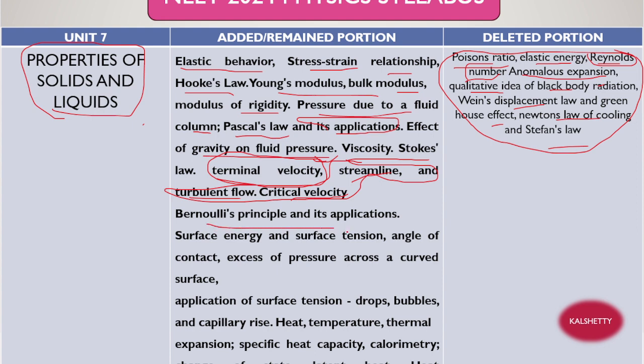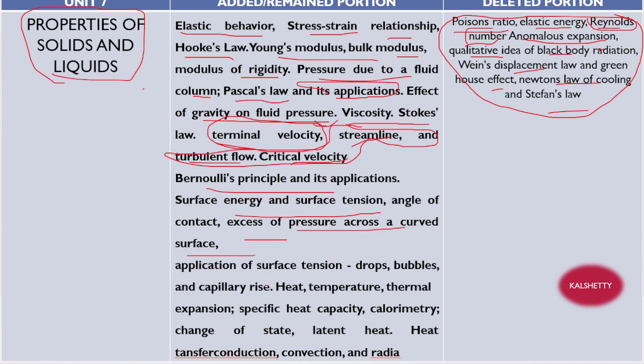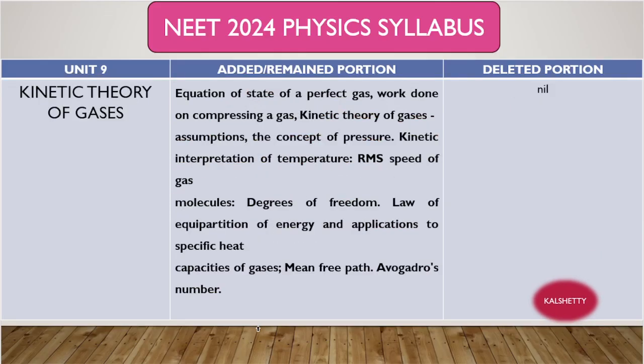Next, Bernoulli's principle and its applications: surface energy, surface tension, angle of contact, excess pressure across a curved surface. All these topics are there. Next, applications of surface tension: drops, bubbles, capillary rise, heat, temperature, thermal expansion. I think thermal expansion will be very important, and change of state, latent heat. Heat transfer will be conduction, convection and radiation. These are the three topics. These topics are also very important, right?